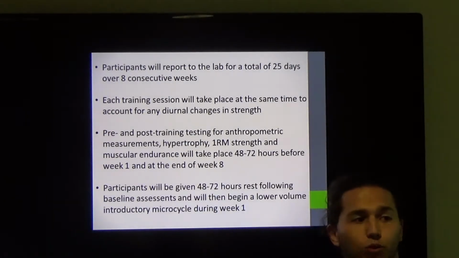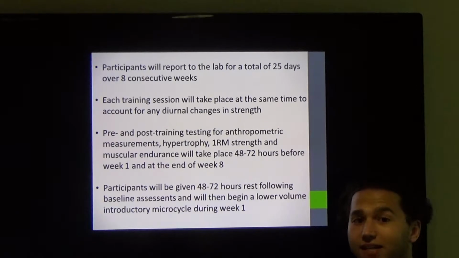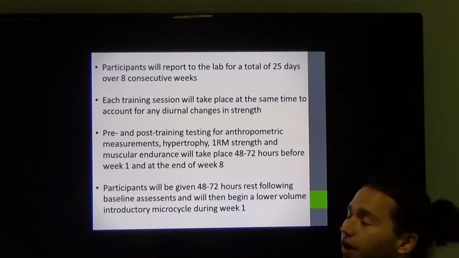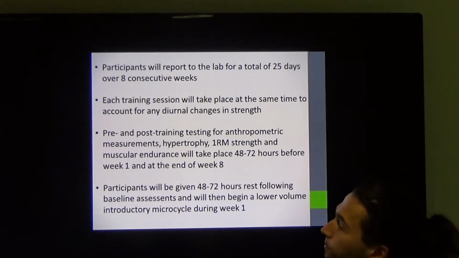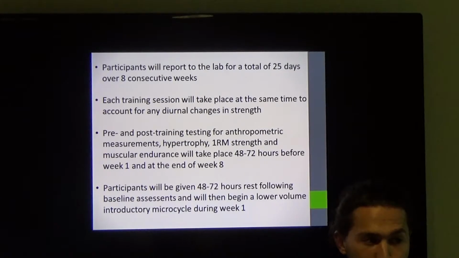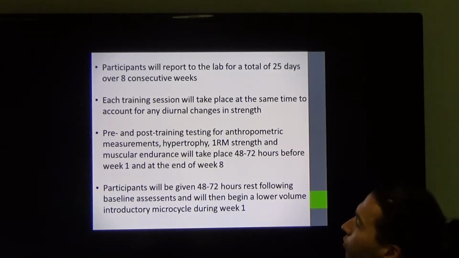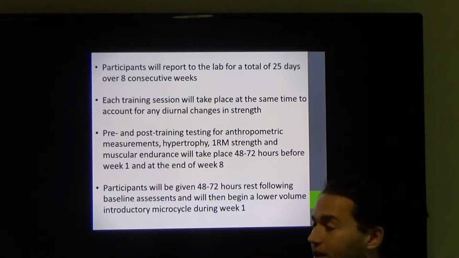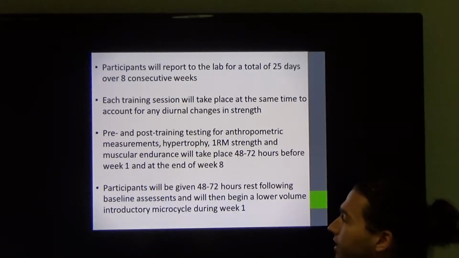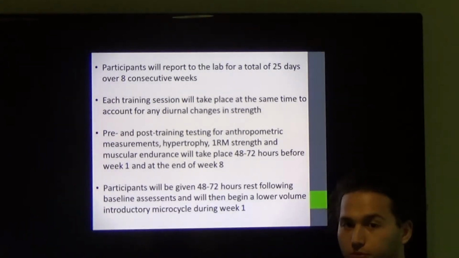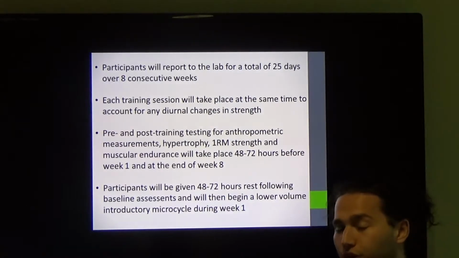So participants are going to report to the lab for 25 days over 8 consecutive weeks. Each training session will take place at the same time to account for any diurnal changes in strength. Pre- and post-training testing for anthropometric measures, hypertrophy, 1 repetition max, strength, and endurance will take place 48 to 72 hours before week 1 and at the end of week 8. Participants will be given 48 to 72 hours of rest following the baseline assessments, and then they'll be given an introductory volume microcycle before starting the main training sessions.